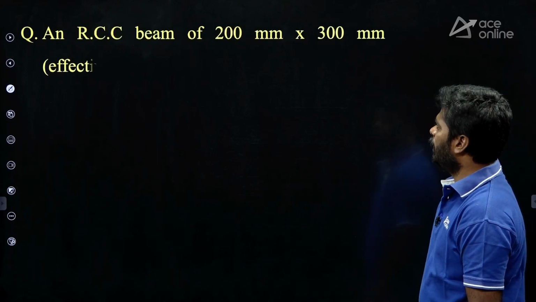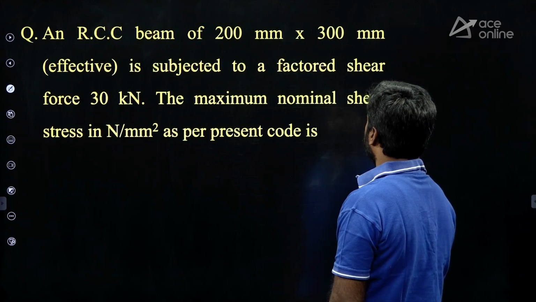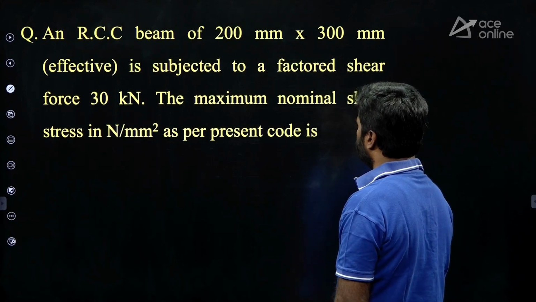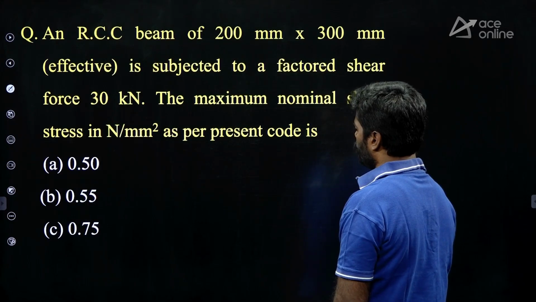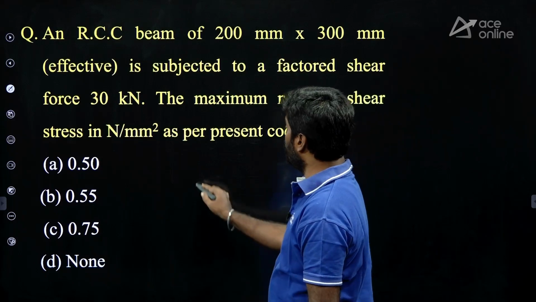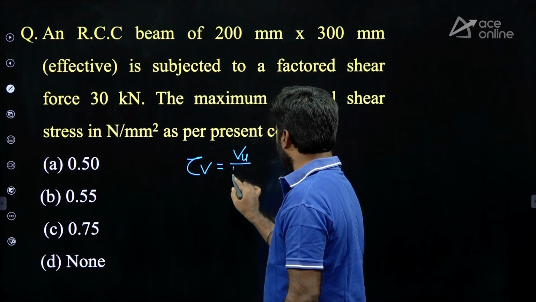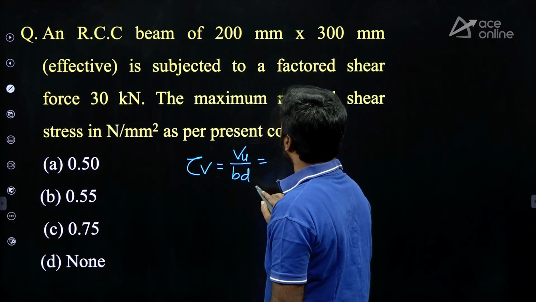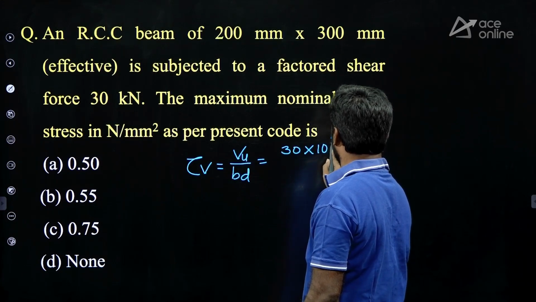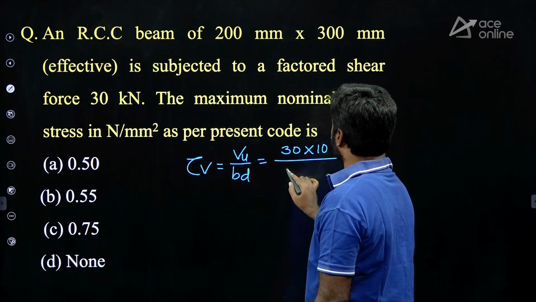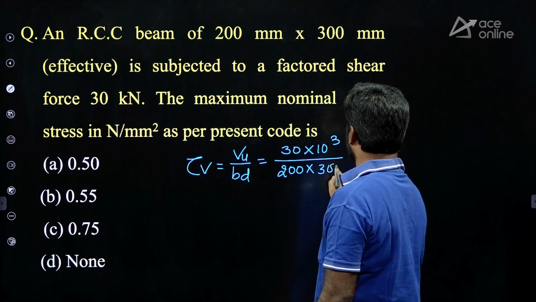Next question. An RCC beam of 200 mm by 300 mm effective is subjected to a factored shear force of 30 kN. The maximum nominal shear stress in Newton per mm square as per present code is, they are asking nominal shear stress. What is the formula for nominal shear stress? Simply it is Vu upon bd. Vu given here is 30 kilonewton, you can write 30 into 10 cubed upon bd, where b is 200 and d is 300. Simple.